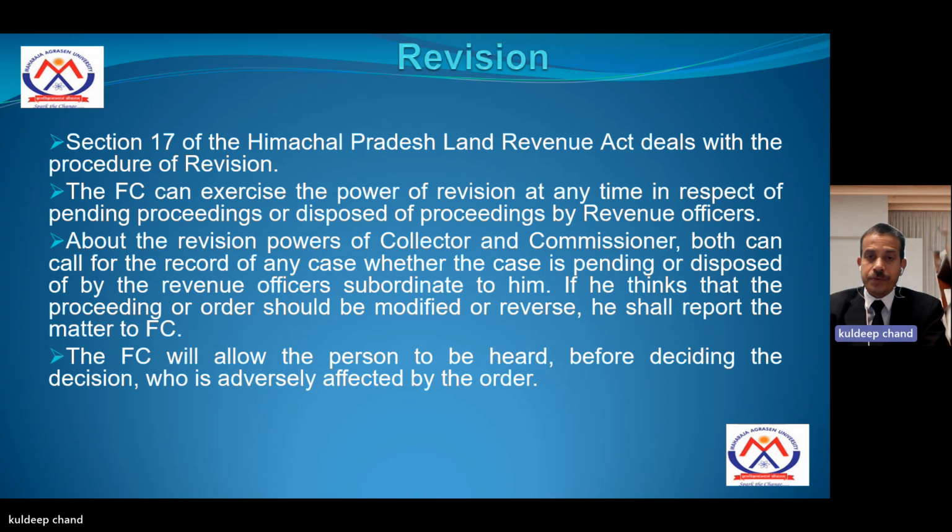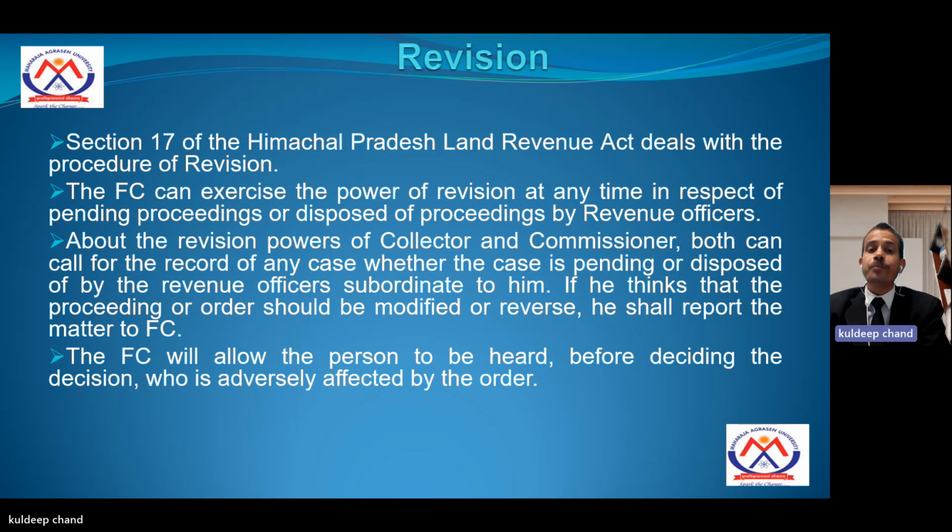About the revision powers of the collector and commissioner, both can call for the record of any case, whether the case is pending or disposed of by a revenue officer subordinate to him, if he thinks that the proceedings or orders should be modified or reversed.